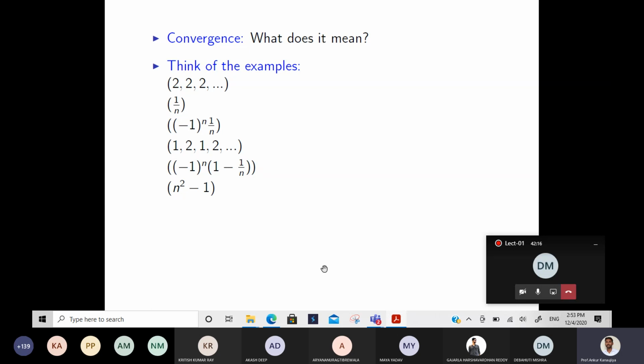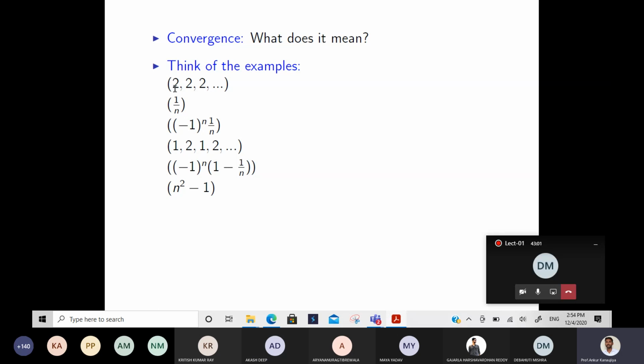So the first one, tell me which type, out of the 4, is this one? The first one. Constant. Yeah, constant. Right? Second one. Sequence. Yeah, rule. Third one. Sequence. Yeah, rule. Once you have the formula in terms of n, that is rule only. This is also rule. This is also rule. What about this one? 1 2 1 2 1 2.